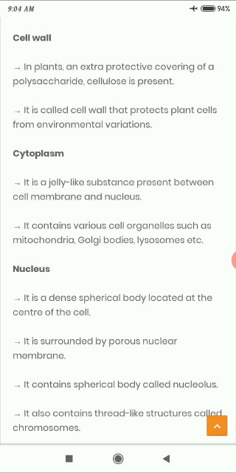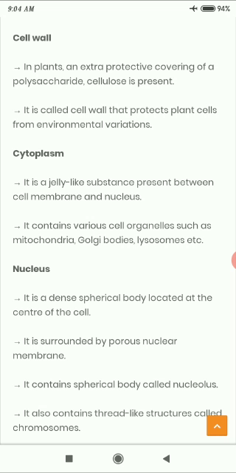Now the next one is the cell wall. In plants, an extra protective covering of a polysaccharide, cellulose, is present. This is known as the cell wall. It protects the plant cell from environmental variations like temperature, rainfall, cold, thunder, etc.